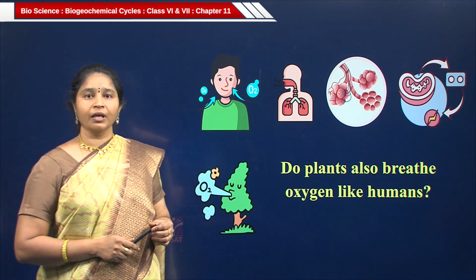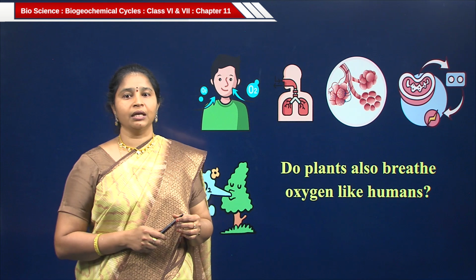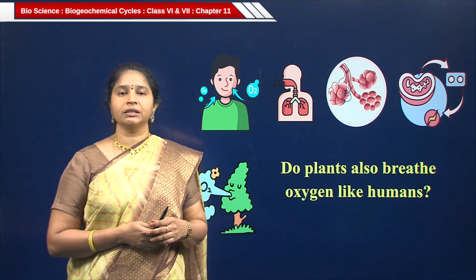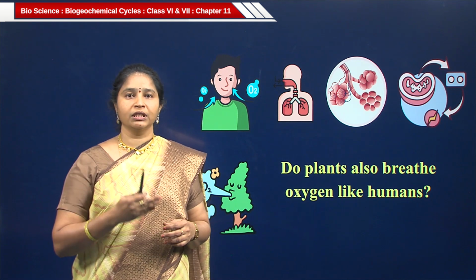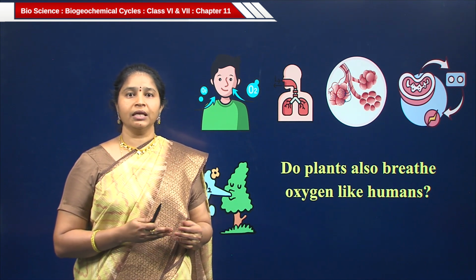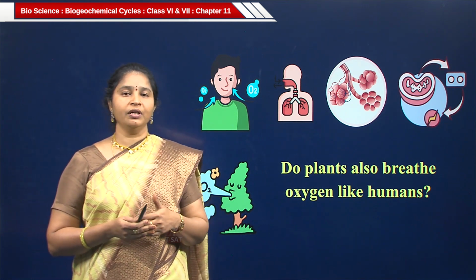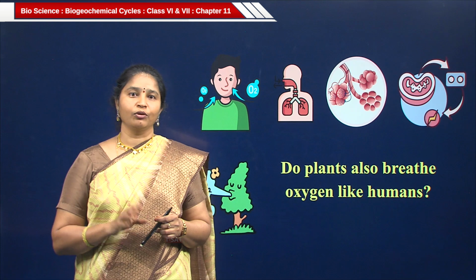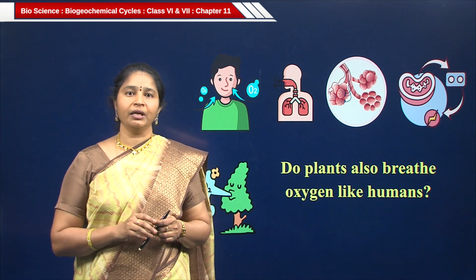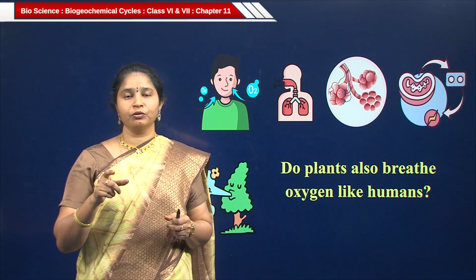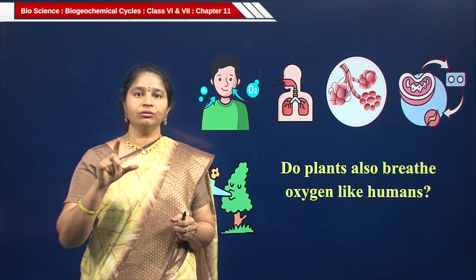So, children, do plants also breathe oxygen like humans? Yes, plants also require oxygen to break down glucose in their bodies. Generally, people think that if we take food, we immediately get the energy. No, that can't happen in our body. What happens if we take the food? That food should be digested in the digestive tract.